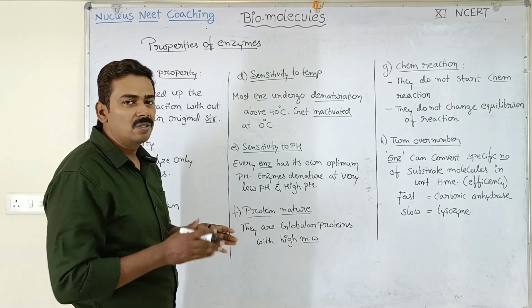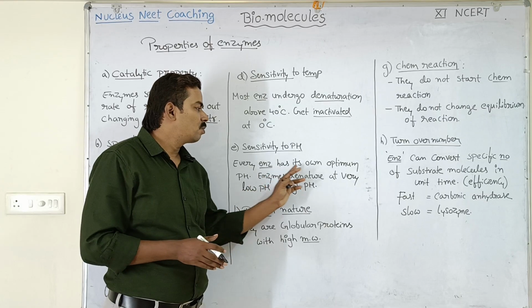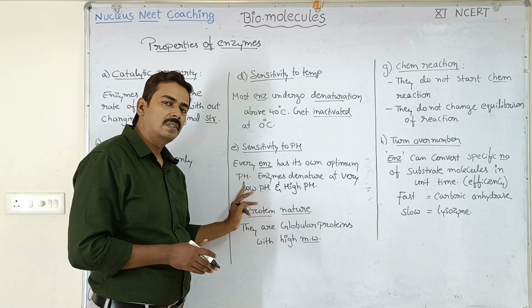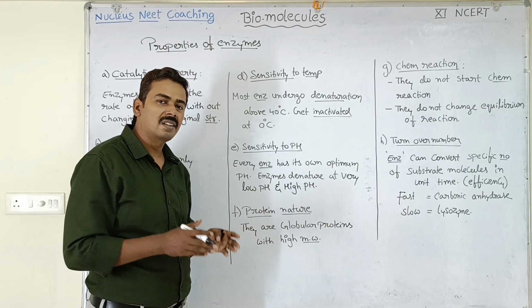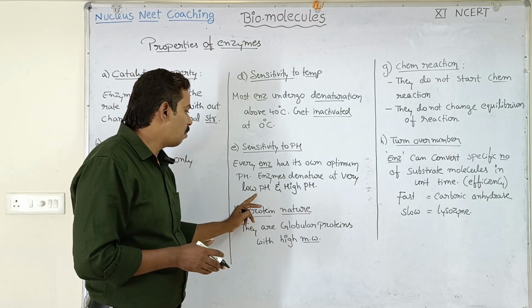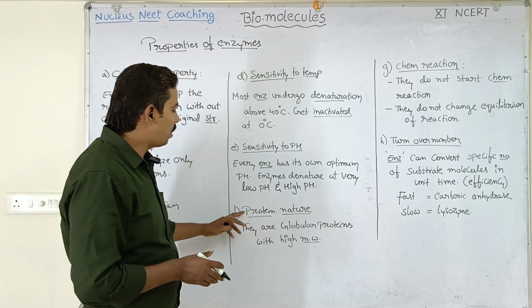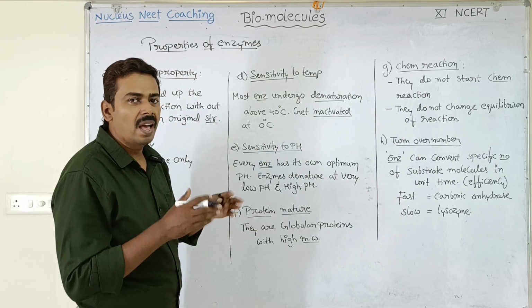Now sensitivity to pH. Enzymes are also sensitive to pH. Every enzyme has its own optimum pH. That we have already discussed in factors affecting enzyme activity. Enzymes denature at very low pH and also at very high pH. Next, protein nature. Enzymes, of course, have protein nature.